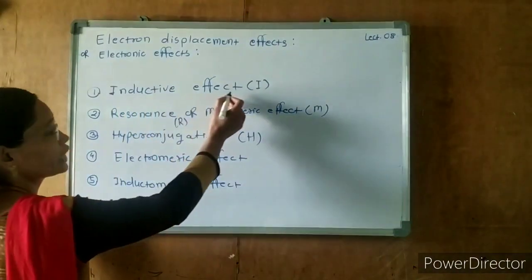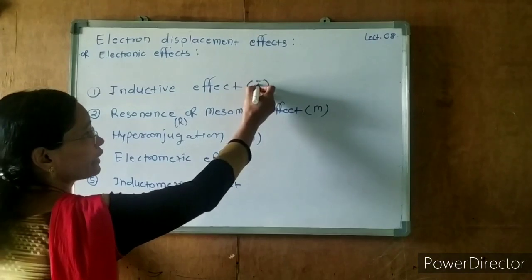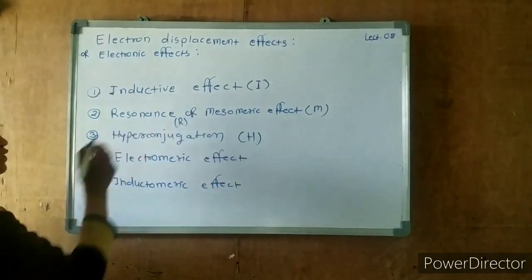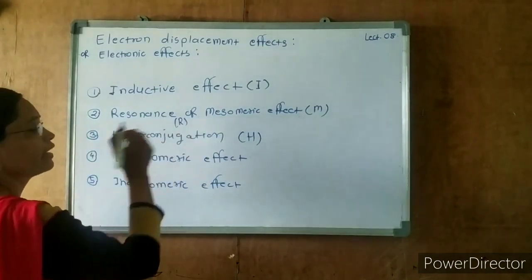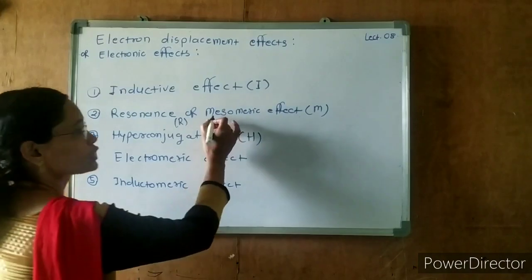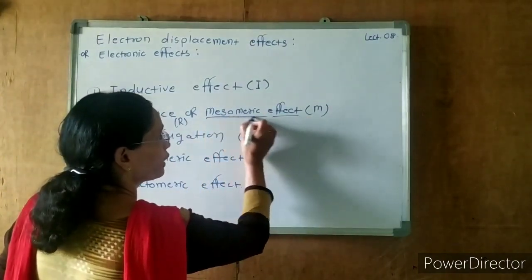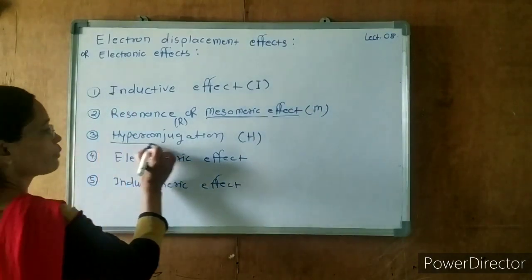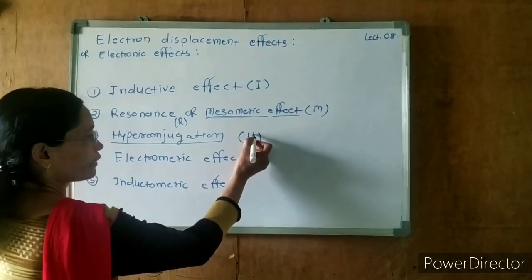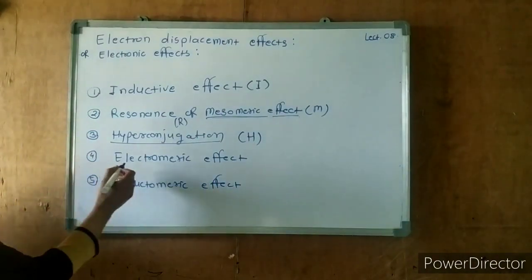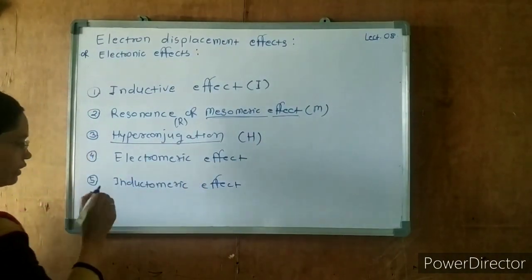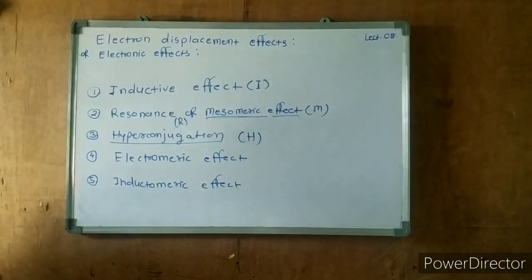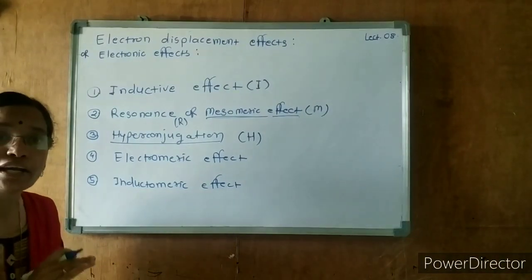First is the inductive effect, denoted by capital I. Second is the resonance effect, R, also known as the mesomeric effect, denoted by M. Third is hyperconjugation, denoted by capital H. Fourth is the electromeric effect, and fifth is the inductometric effect. These are the 5 electron displacement effects.